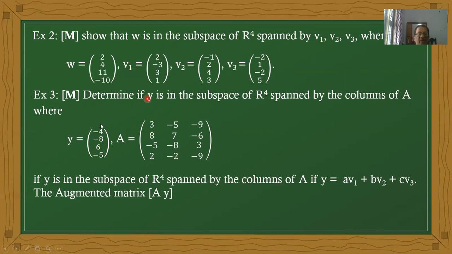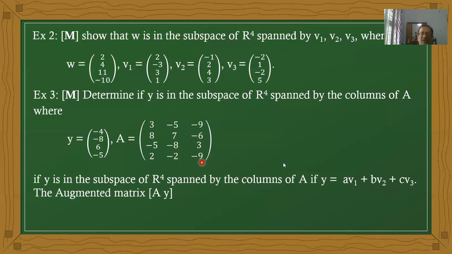Determine y, the vector minus 4, minus 8, 6, minus 5, if y is in the subspace of R4 spanned by the columns of A. Here we have the matrix A, with V1 as 3, 8, minus 5, 2, V2 as minus 5, 7, minus 8, minus 2, and V3 as minus 9, 6, minus 3, minus 6.